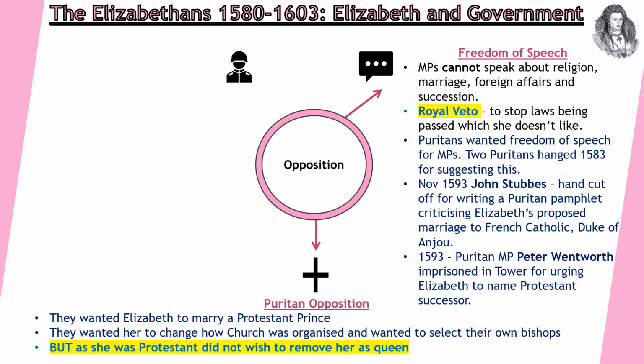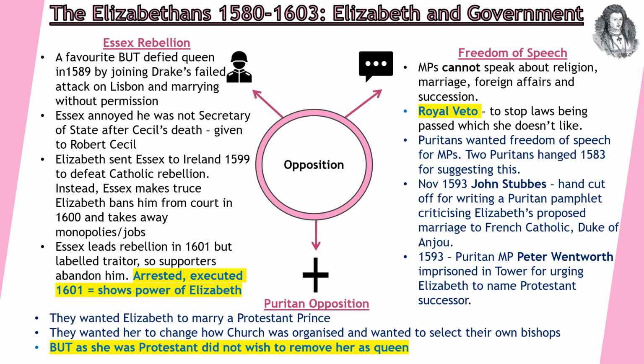Tying into that then, Puritans generally want Elizabeth to marry a Protestant prince. They're very worried and anxious that she might marry a king from another country who is Catholic. They want her to change how the church is organised, and they want to be able to select their own bishops. However, because Elizabeth is Protestant, they do not wish to remove her as queen, because the alternative would be Mary, Queen of Scots, who is in fact Catholic. We'll talk more about Mary when we do Catholics.